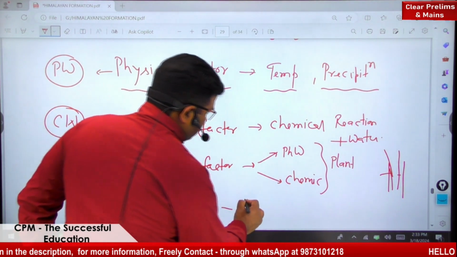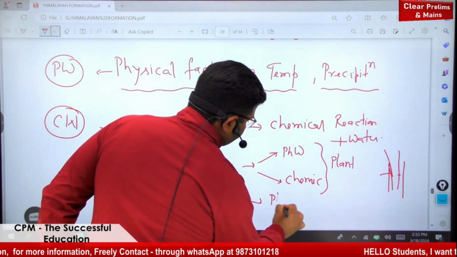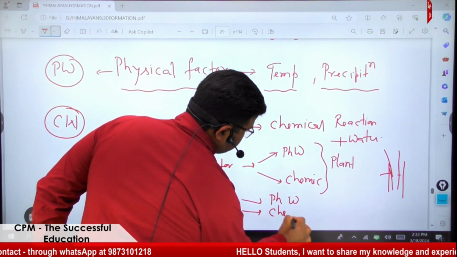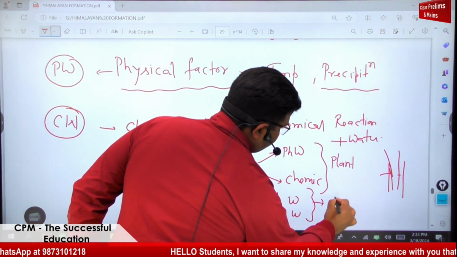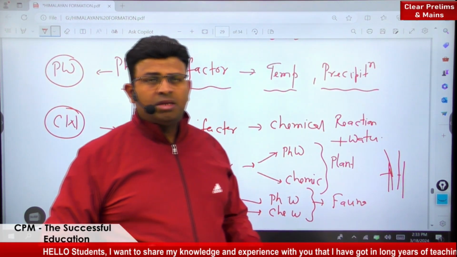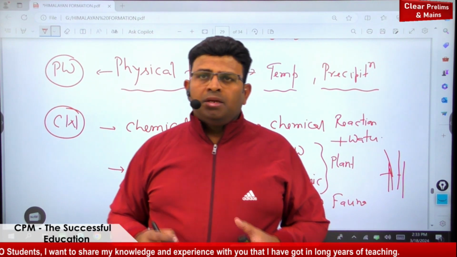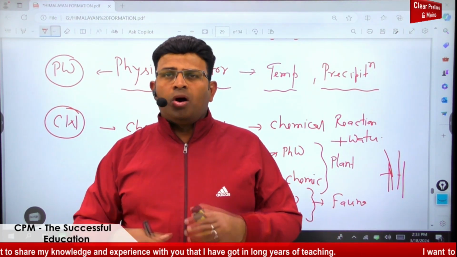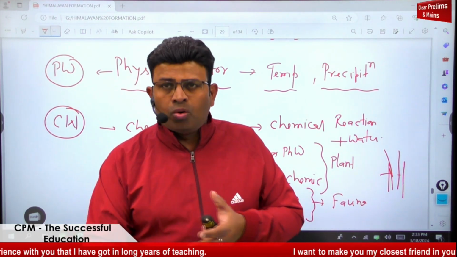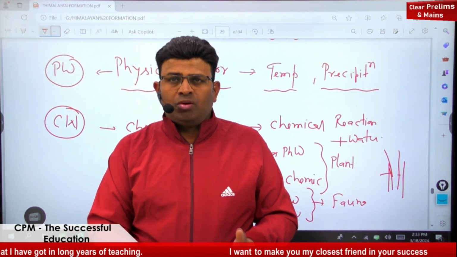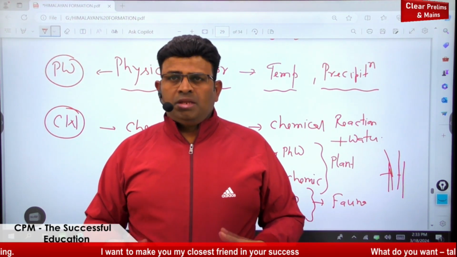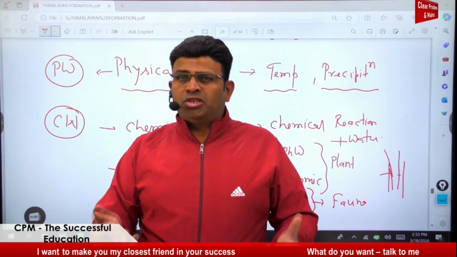Similarly, this physical weathering and chemical weathering is also done by fauna, meaning animals. Have you seen termites, ants, dogs, foxes, several animals? They burrow into the rocks and make holes, and they make their houses and homes to live in. So they break the rocks with physical pressure. That is the physical weathering.